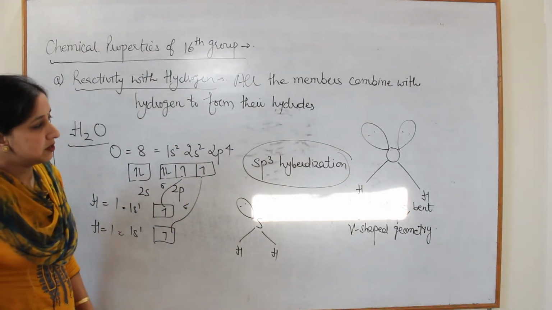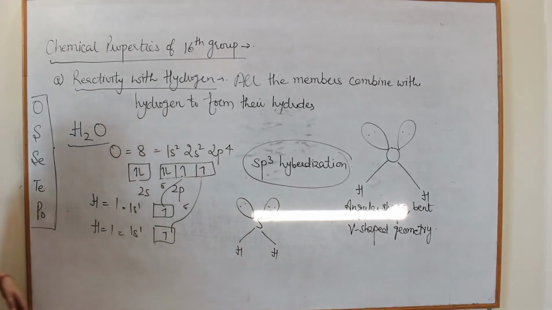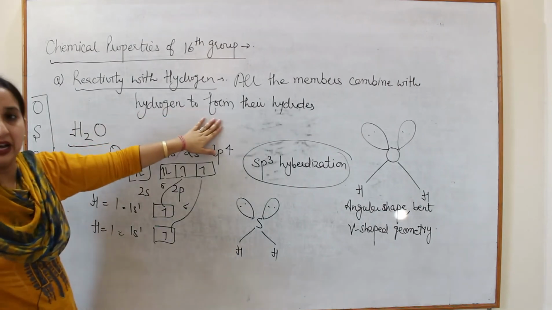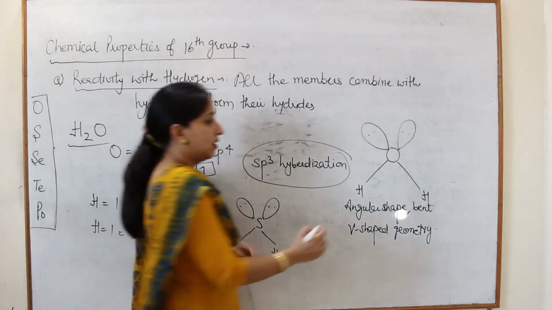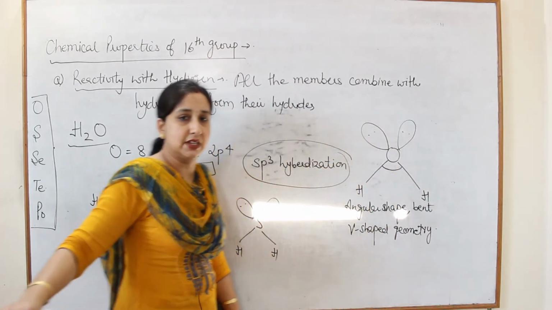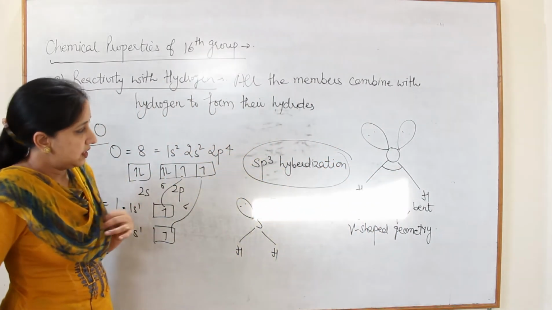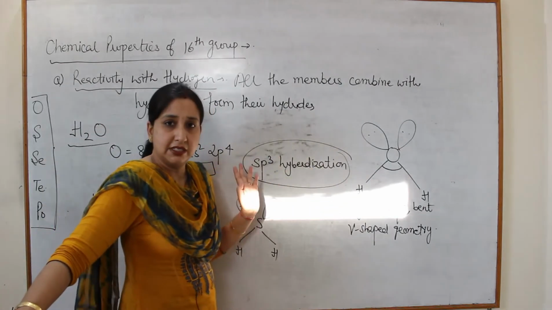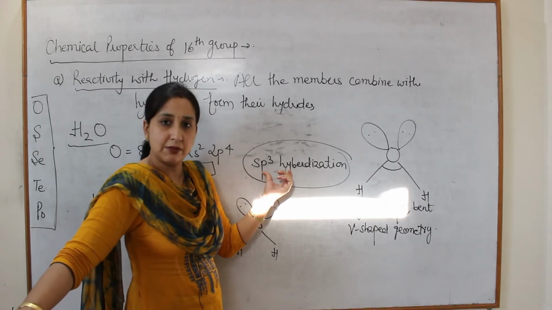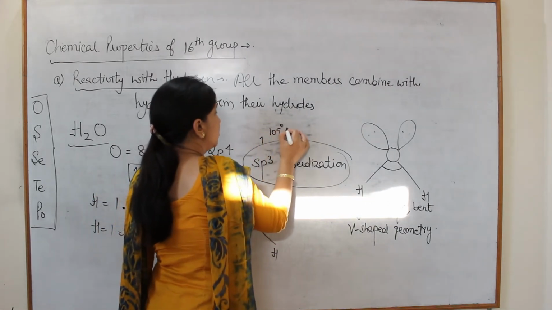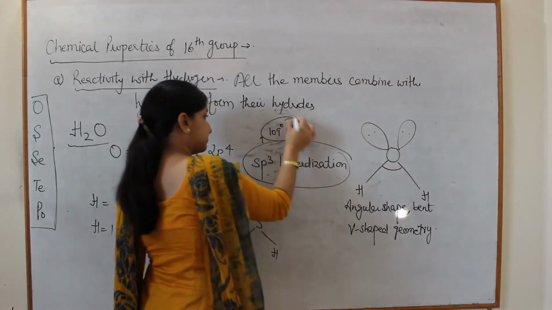Now next important question is, as we move from oxygen towards polonium, in case of hydrides, this bond angle goes on decreasing. One thing I have left, because this is sp3 hybridization, and in case of sp3 hybridization, normal bond angle should be 109 degree 5 minutes.